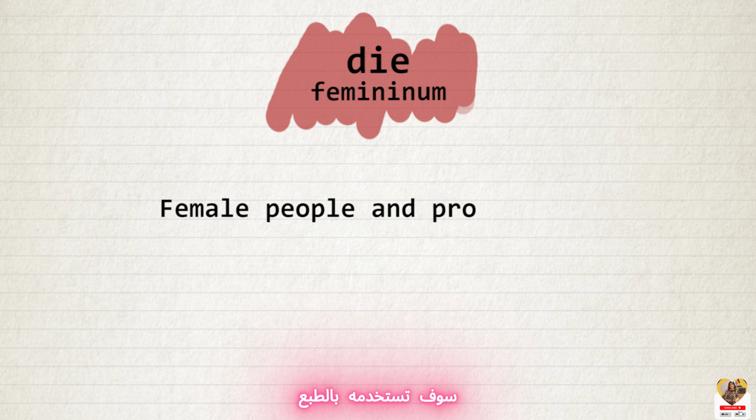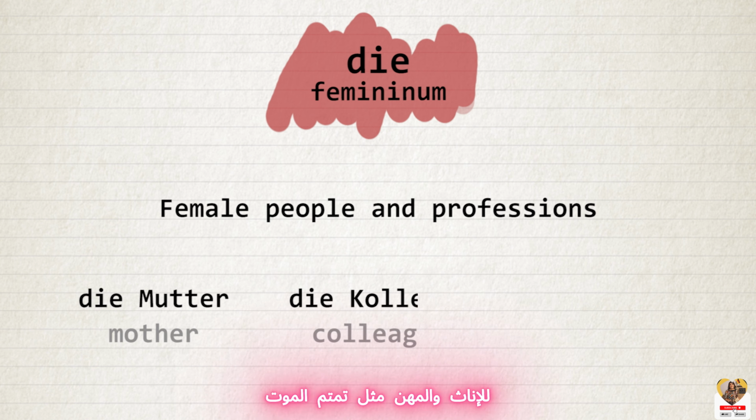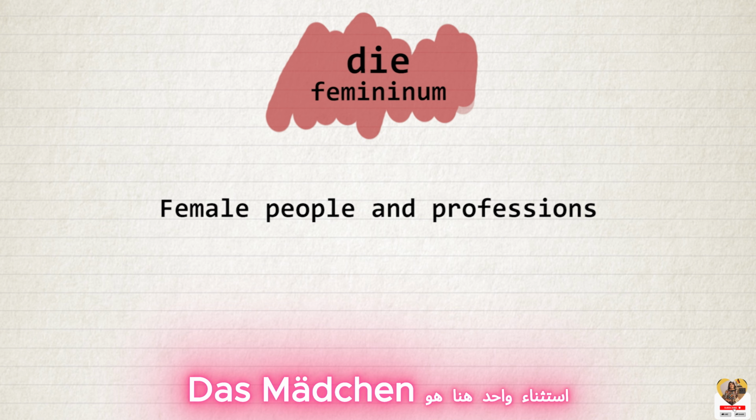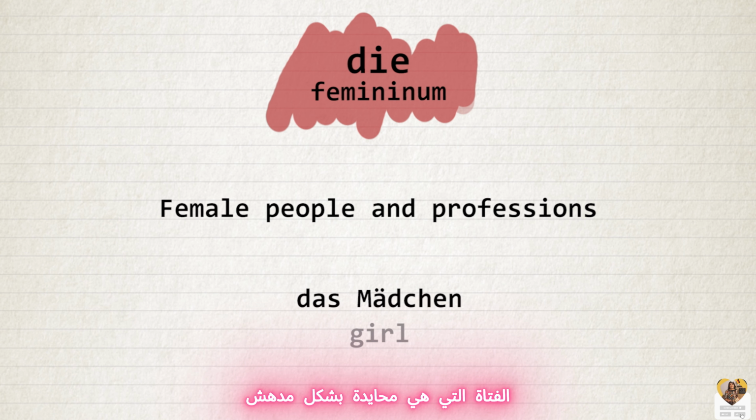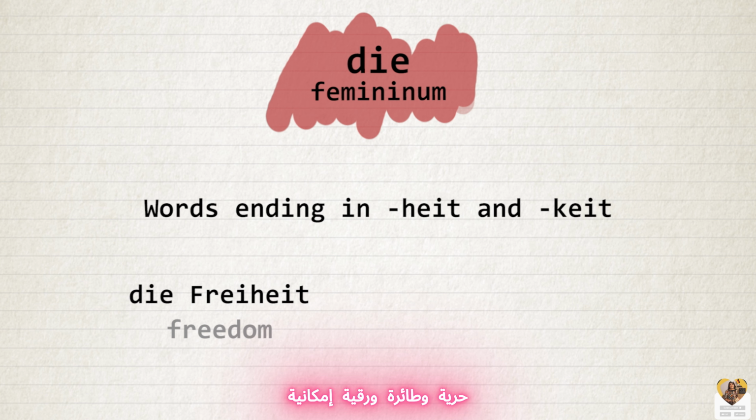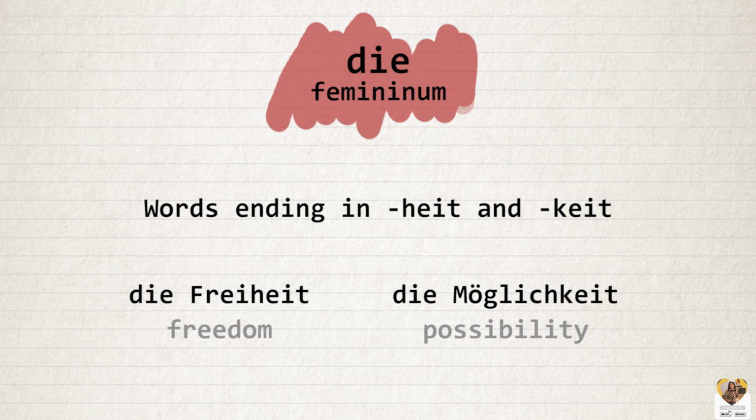Die, the article for feminine nouns. You will use it, of course, for female people and professions, like die Mutter, die Kollegin, or die Ärztin. As you can see, these words will often end in -in. One exception here is das Mädchen, the girl, which is surprisingly neutral. You will use die for words ending in -heit, die Freiheit, and -keit, die Möglichkeit.